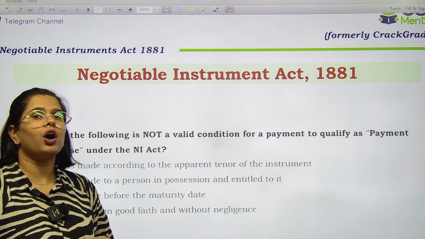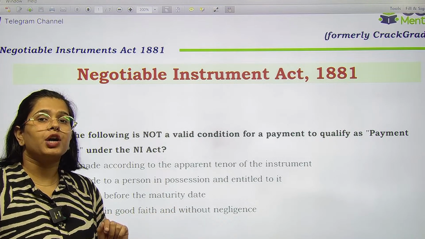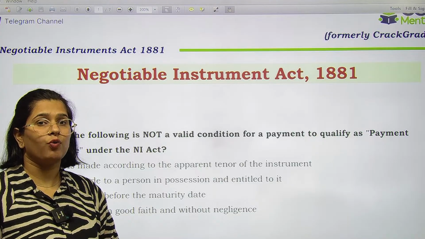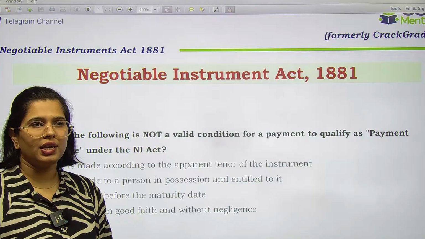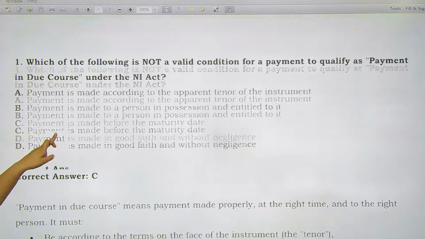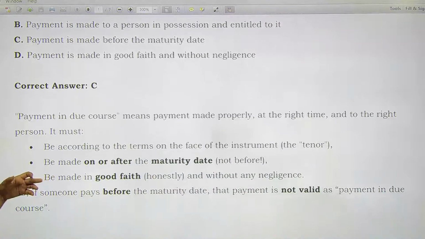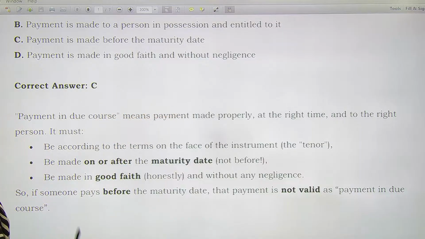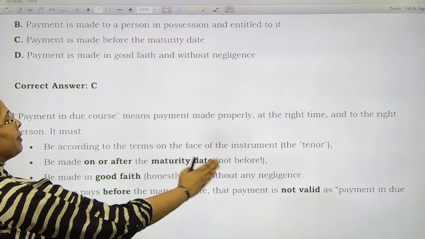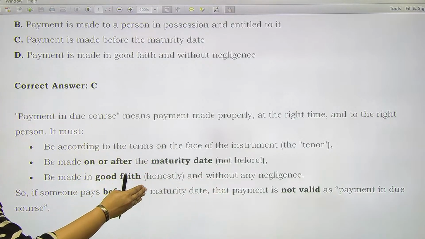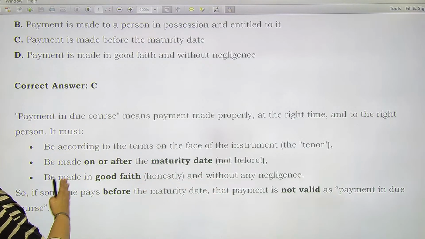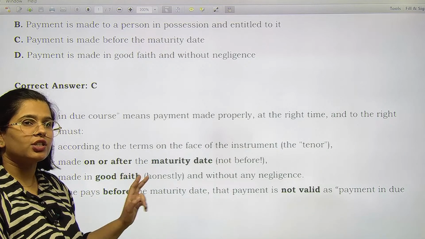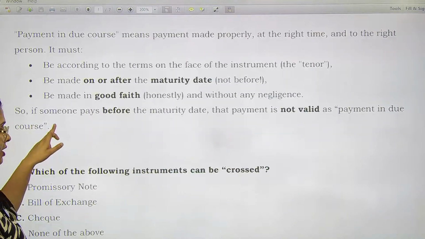That would not be called payment in due course, because payment in due course means you have made the payment when it was due, not before the maturity date, right? So it means payment made properly at the right time, to the right person, on or after the maturity date, on or after, not before. Next, it must be made in good faith, honesty, without any negligence. So this is what we call payment in due course.